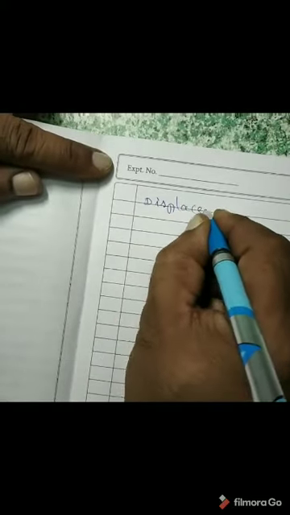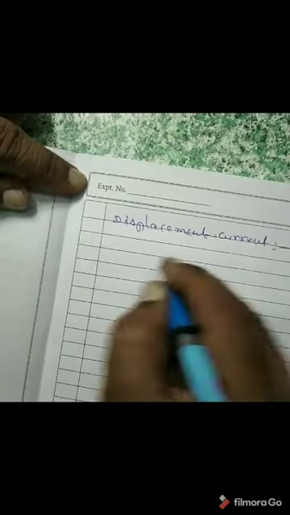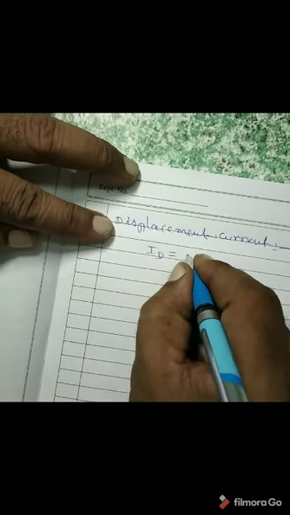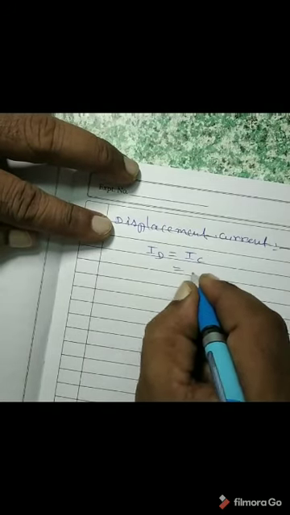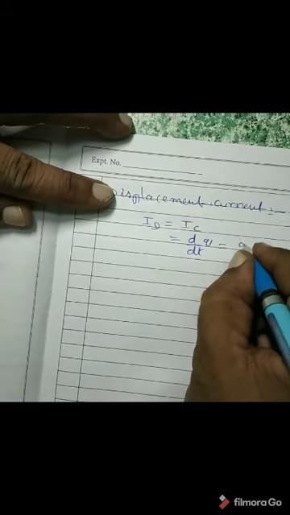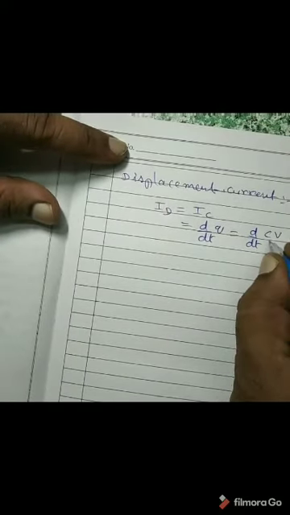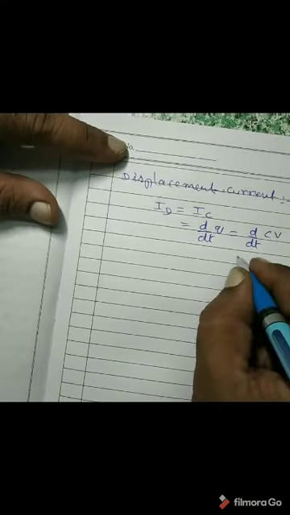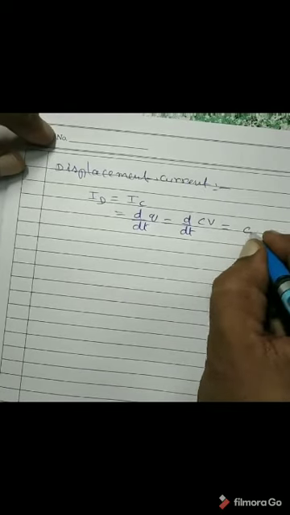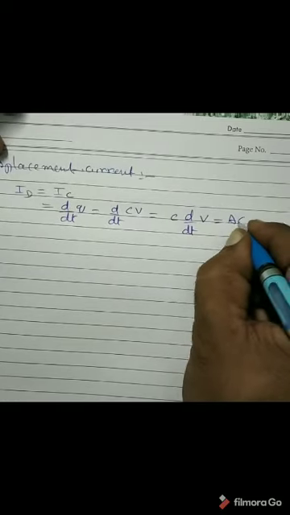Now, we have to get the expression for displacement current. What he said is that displacement current is numerically equal to conduction current. But conduction current, we know, is the rate of change of charge, d by dt of charge. In case of a capacitor plate, the charge is growing, and the charge is always given by Q is equal to CV, where C is the capacitance of the capacitor and V is the potential difference between the two plates. But C is a constant, so it can be brought outside, and d by dt will act on the potential difference. But C is equal to A epsilon 0 by D.